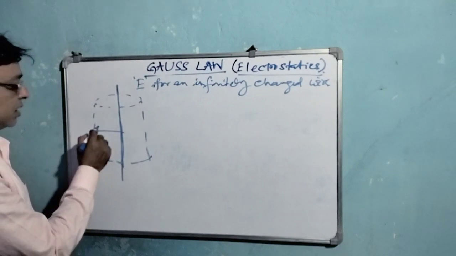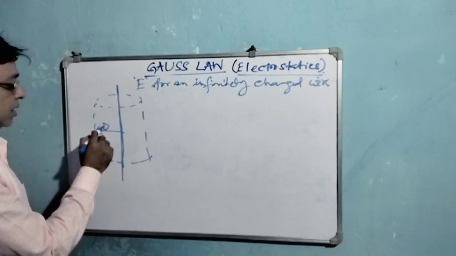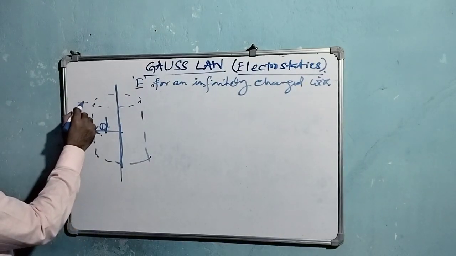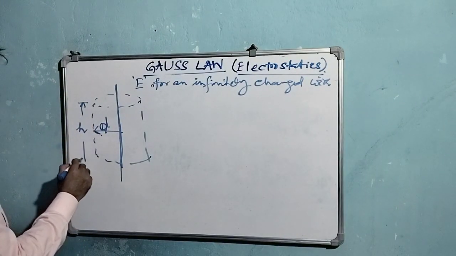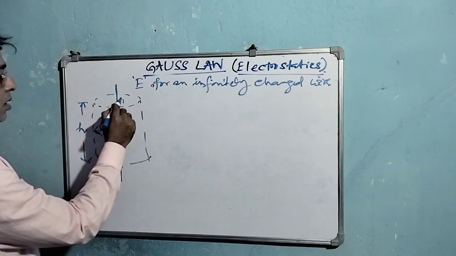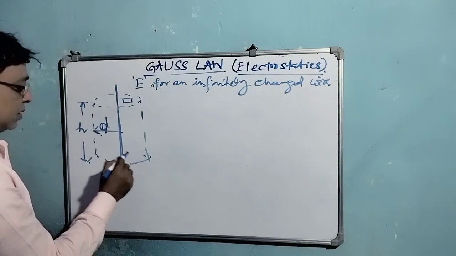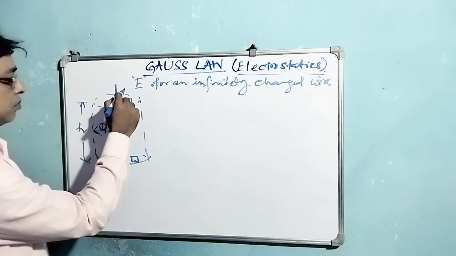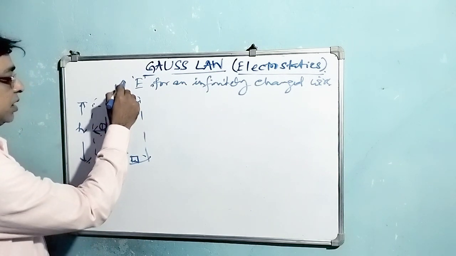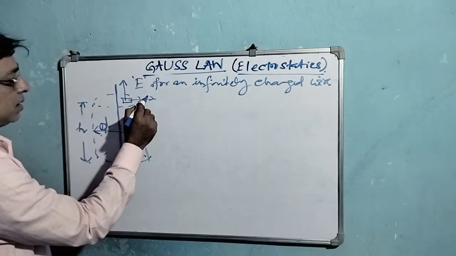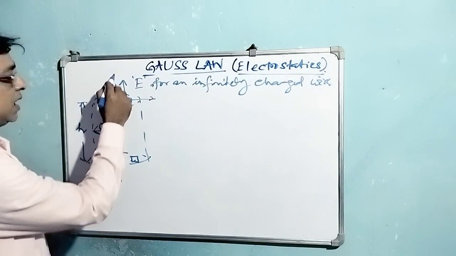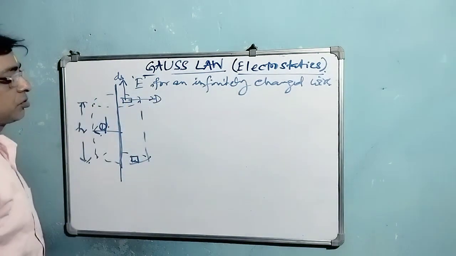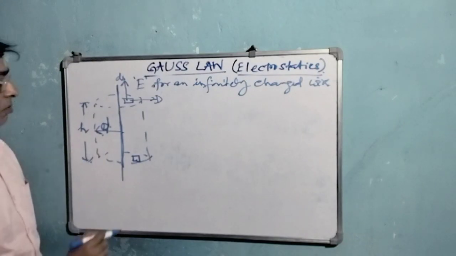Suppose this one is d, that is the radius, and this one is h. Now you see, if we take this elementary surface of the Gaussian surface, the area vector will be normal to it and the flux density vector will be like this.